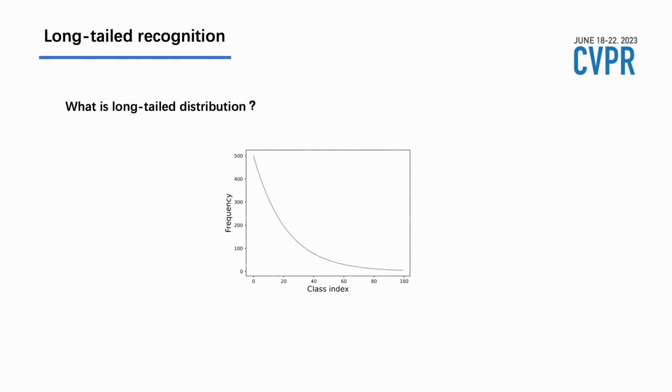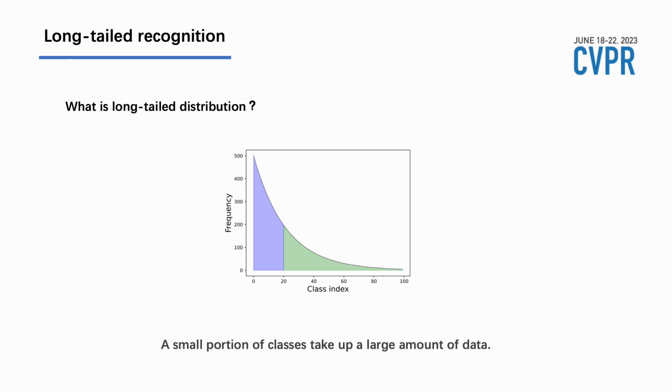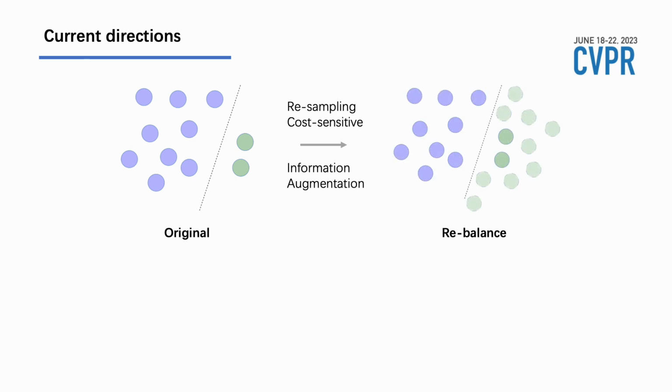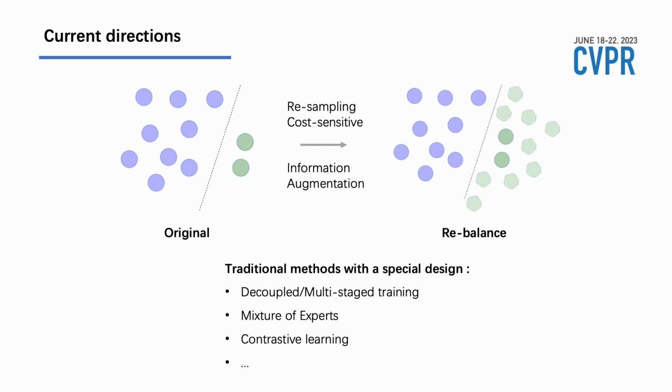Real-world images often exhibit a long-tailed distribution. A small portion of classes contain a large number of images while the rest of them only take up a few images. As an imbalanced learning problem, long-tailed learning has drawn much attention. Many methods have been proposed towards long-tailed learning. Among them, resampling and cost-sensitive learning are the most common solutions.